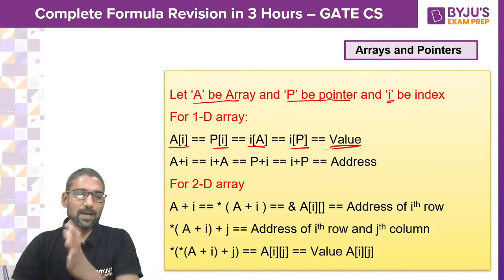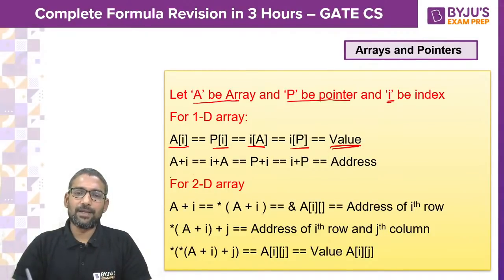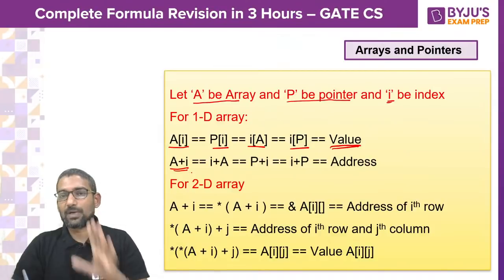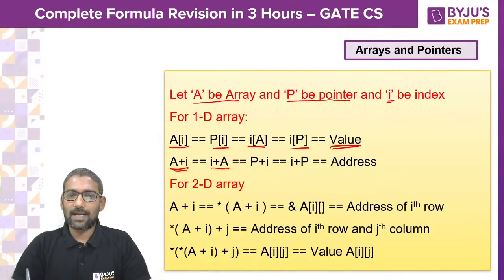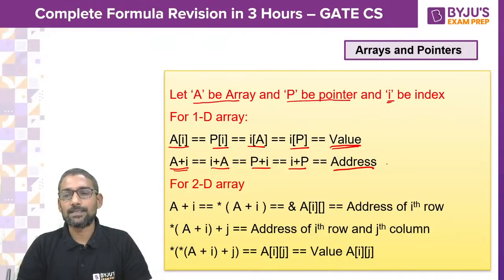Whenever you say A of I or I of A, P of I or I of P, that will give you value. In the same way, wherever you see A plus I, provided A is 1D array, or I plus A, similarly P plus I or I plus P, what you get? Address. What address? Address of ith element.